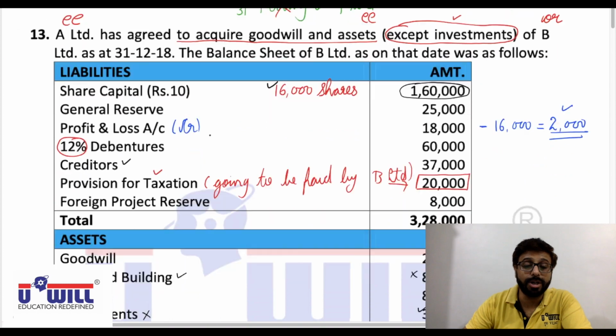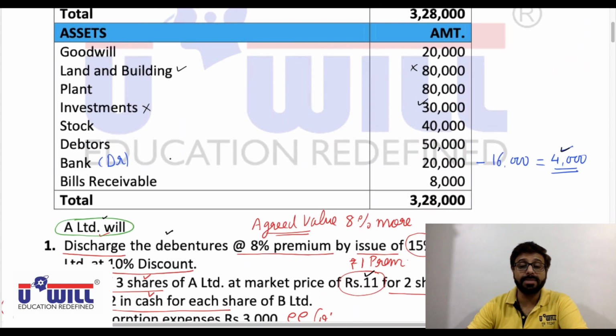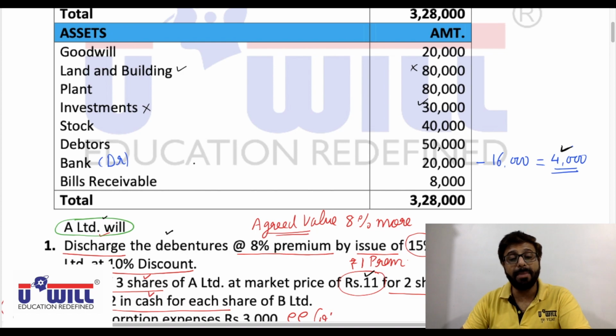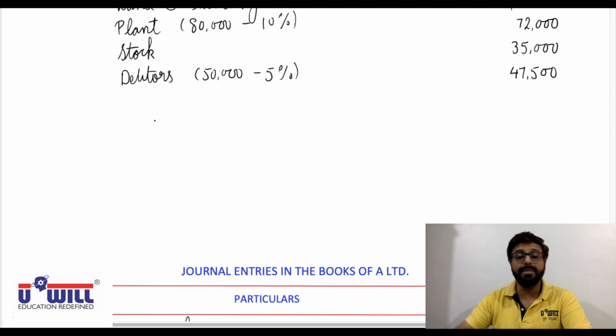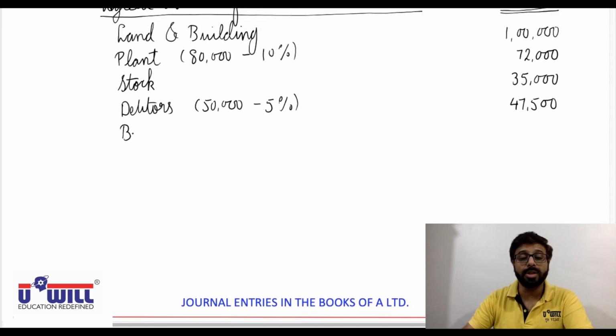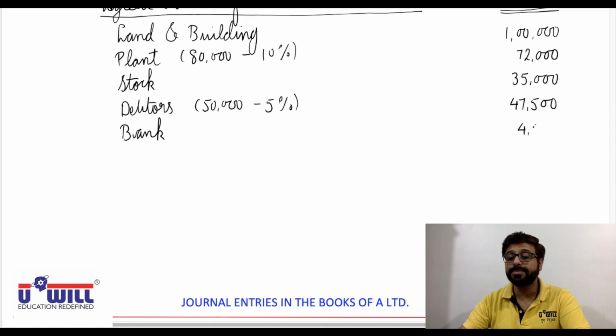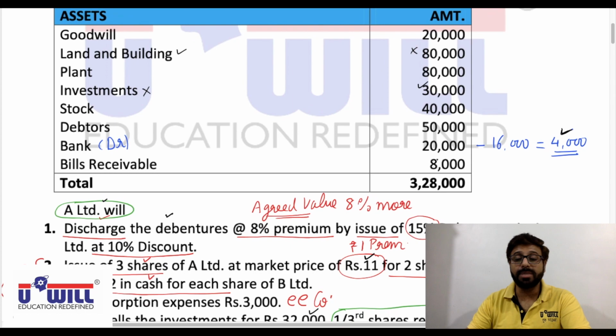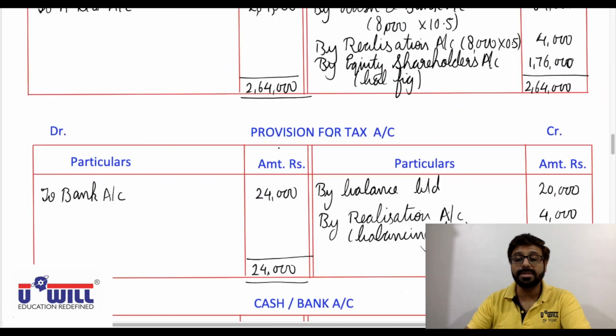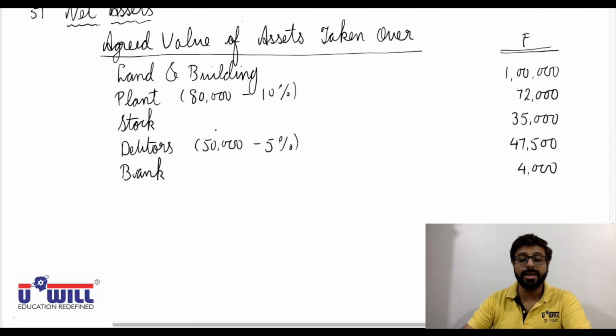Then after debtors, what do we have? Bank balance. But bank balance, what amount? 4,000 only, because 16,000 was paid by the transferor company for dividend. So bank available to be taken over is only 4,000. Okay, bank balance 4,000. Then after bank balance, we have bills receivable. So bills receivable 8,000 as it is.